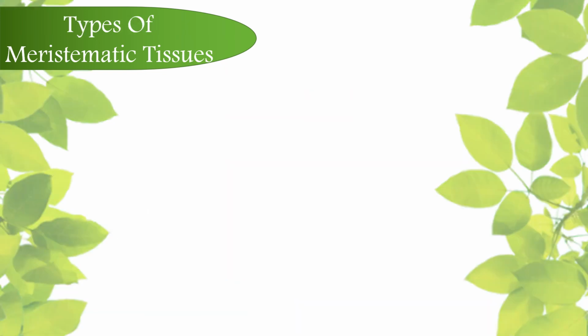Now moving forward, we come to the types of meristematic tissue. Earlier in this video, we had studied that growth in plants is not overall but centralized to specific regions, the regions where meristematic tissue is present. In other areas of the plant body where meristematic tissues are not present, they do not show growth. You must be wondering, what are these regions where meristematic tissues are present?